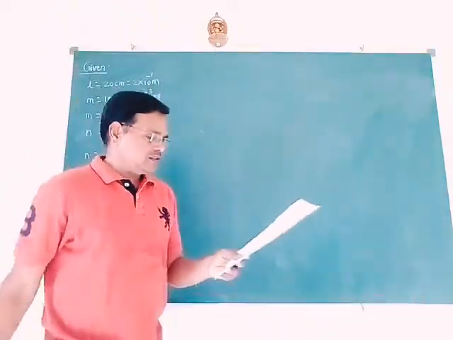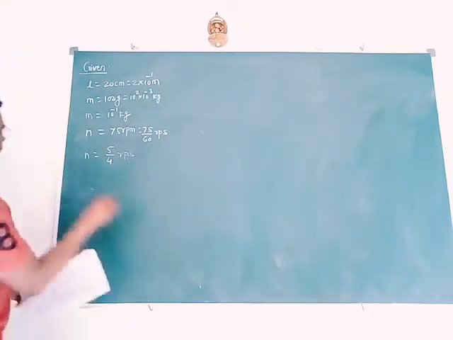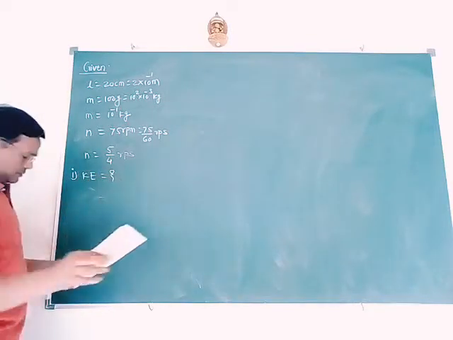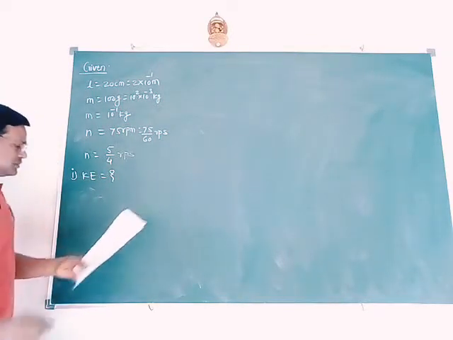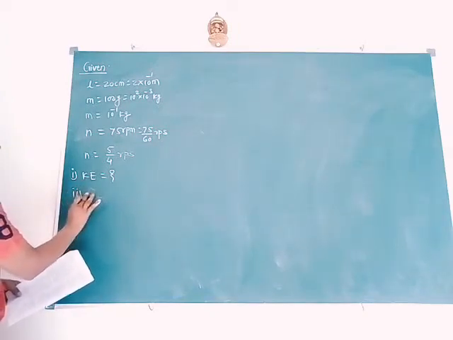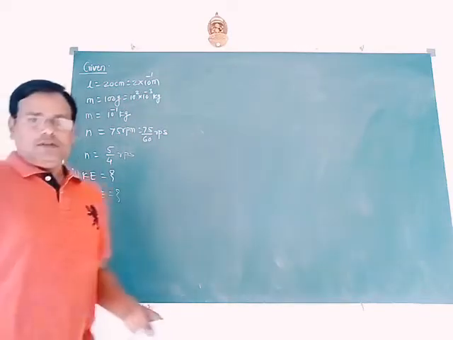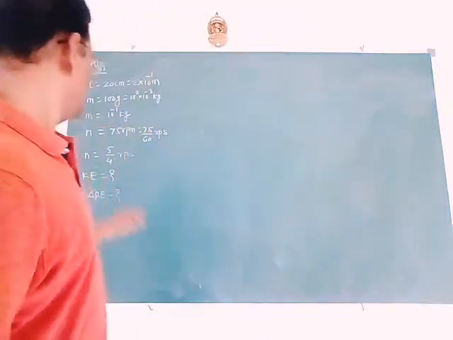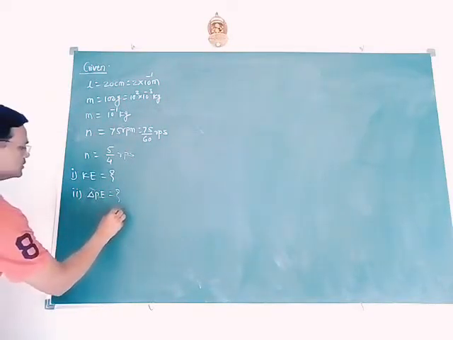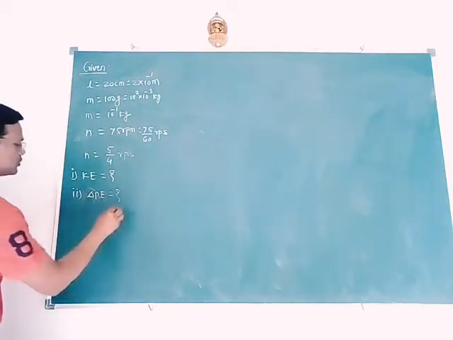Now find out what we have to calculate. Number 1, kinetic energy we have to find out. Next, the increase in gravitational potential energy. The second part is potential energy, that is delta PE, we have to find out. See the problem carefully. So here first we must draw a small diagram to understand this problem.